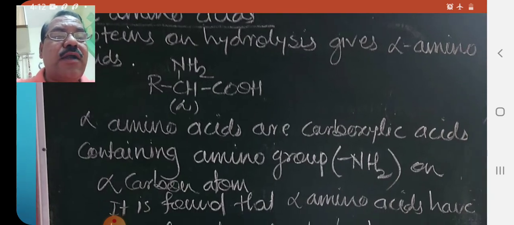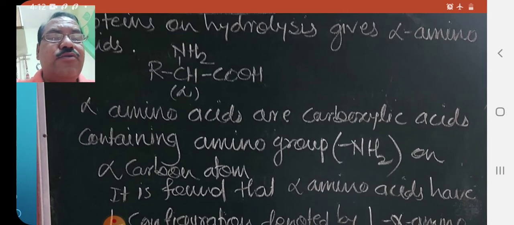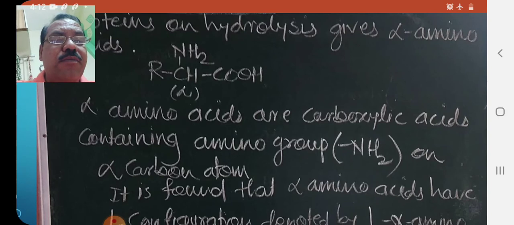Alpha amino acids are carboxylic acids containing the C double bond OH group, and on the alpha carbon atom the amino NH2 group is attached. So alpha amino acids are carboxylic acids containing an amino group on the alpha carbon atom.